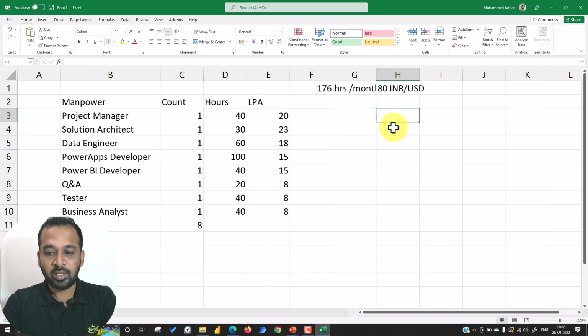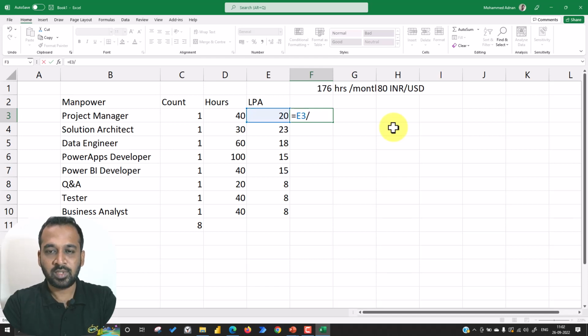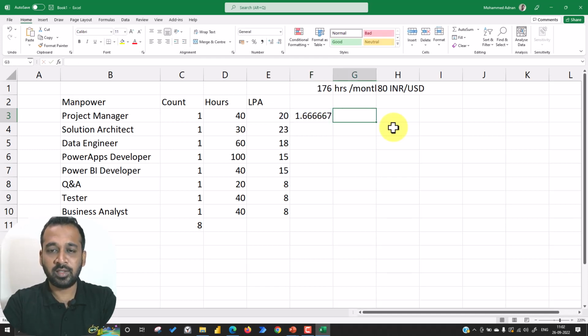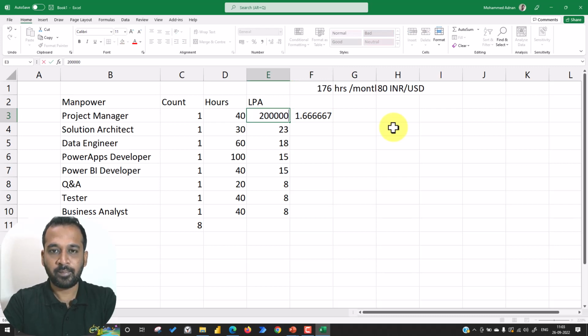Now if I figure this out, for one month it is 20 divided by 12, and then we need to add 5 zeros to this one.